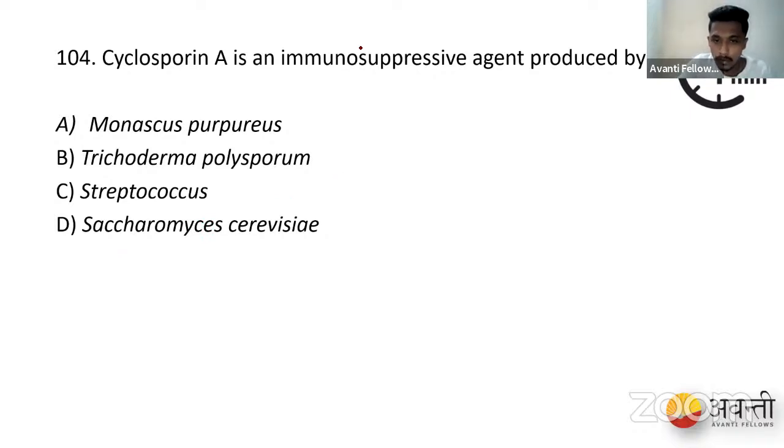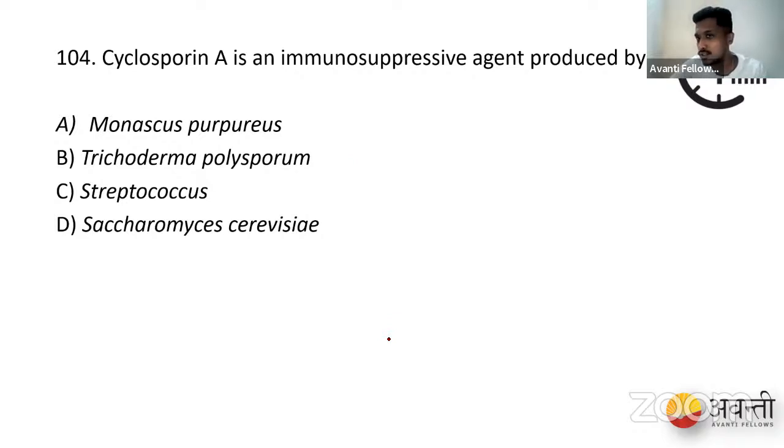I will launch an MCQ poll, and I want you all to answer within 30 seconds because you already know the question paper, right? Cyclosporin A is an immunosuppressive agent produced by Monascus purpureus, Trichoderma polysporum, Streptococcus, or Saccharomyces cerevisiae. Let me end the poll and see if you have got the right answer.